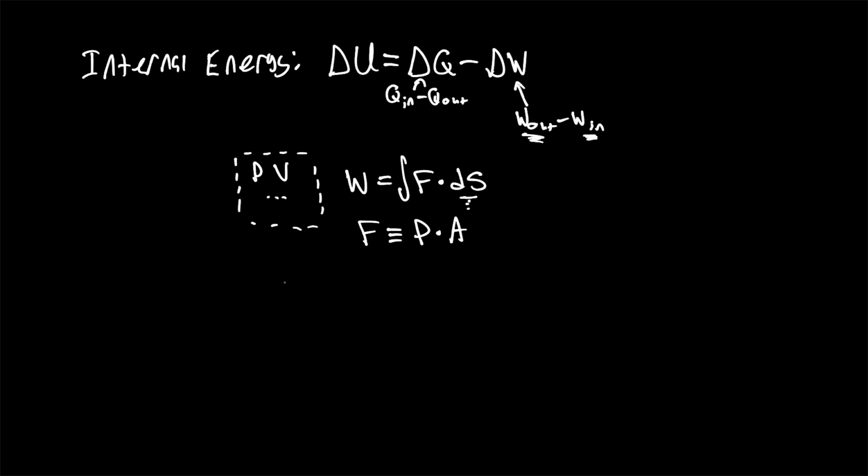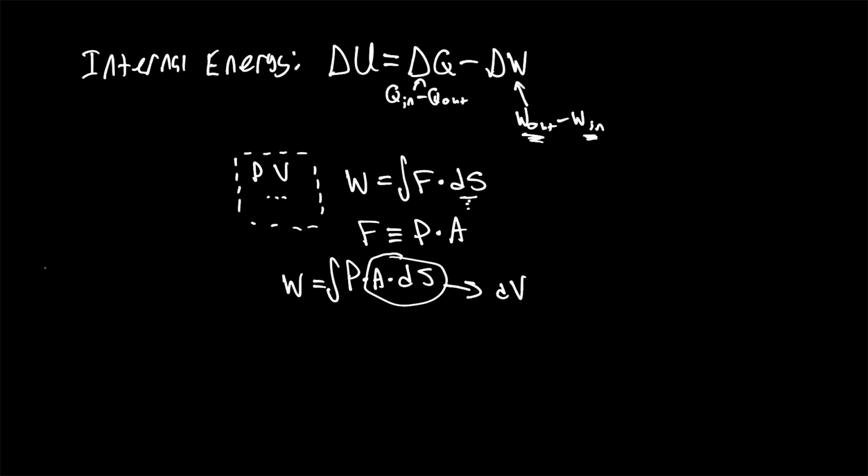So our work is going to be equal to the integral of pressure times area times ds. But interestingly here, this A times ds is actually the change in volume of the system, because area multiplied by the distance over which the boundary is moving gives us a volume.